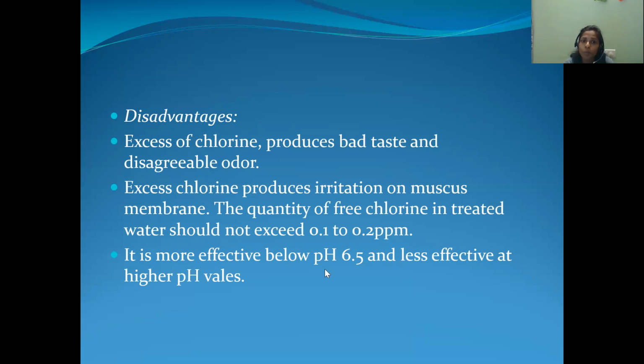It is more effective below pH 6.5 and less effective at higher pH value. That means the chlorination process is the best method when the pH of the water is less than 7. That means when the water is acidic, then only it is the best technique. But when the pH value is more than 6.5, this method is not more effective. These are the disadvantages of chlorination.